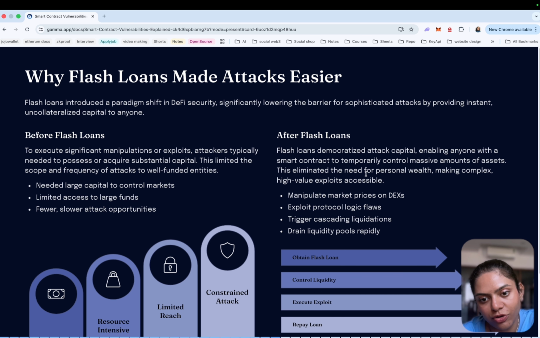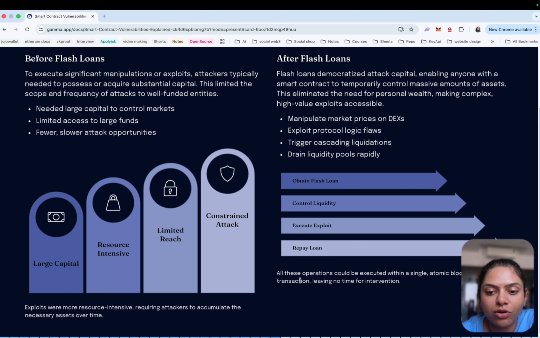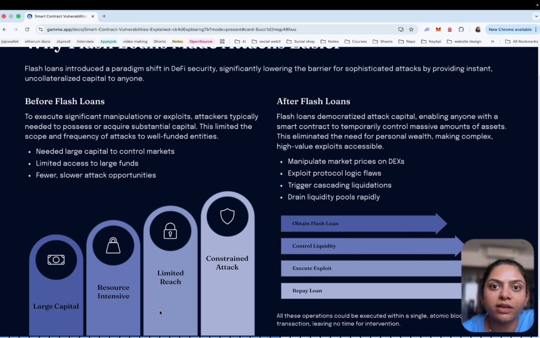But after flash loans, they can manipulate market prices on a DEX, exploit protocol logic flaws, trigger cascading liquidations, and drain liquidity pools rapidly. All these operations can be executed within a single atomic blockchain transaction, leaving no time for intervention. Before, it was resource intensive, requiring attackers to accumulate the necessary assets over time, and the income was larger for those with more money.